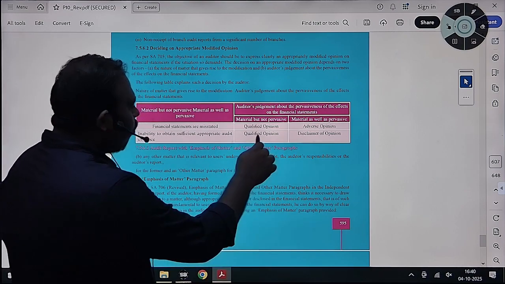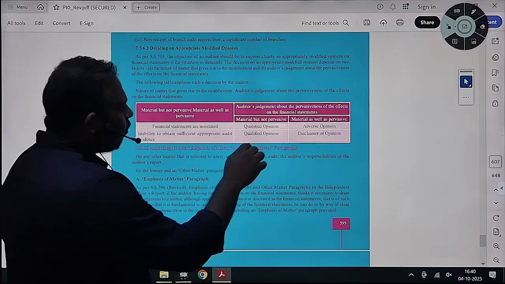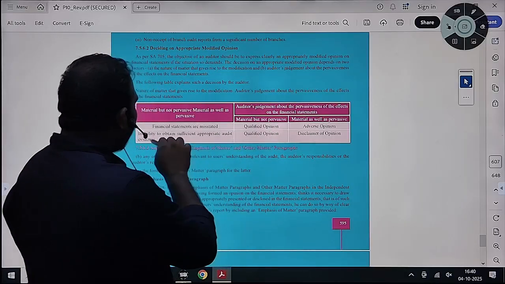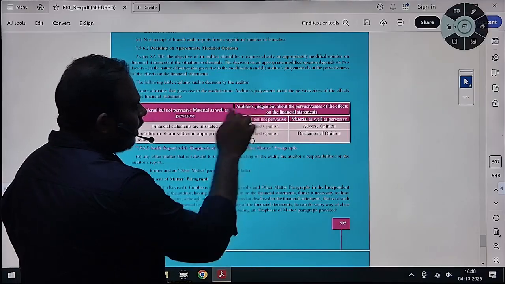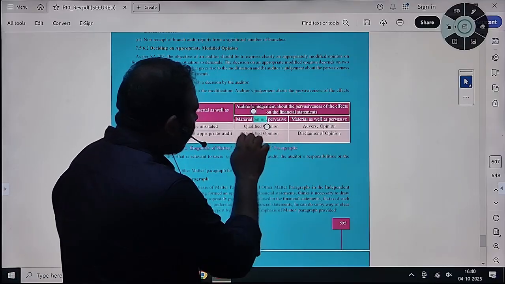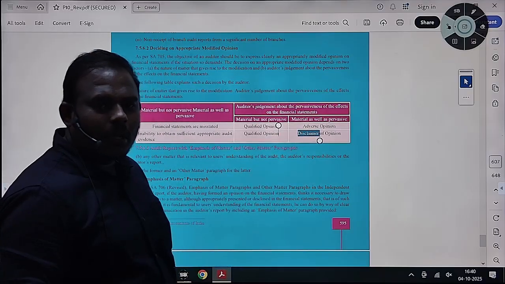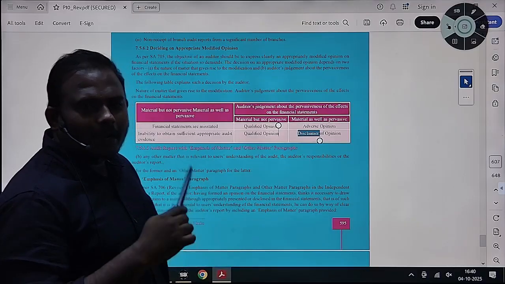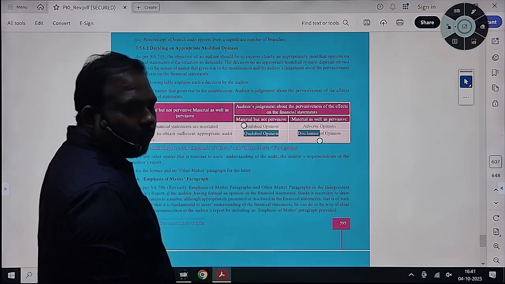Then, if the inability to obtain evidence is not pervasive, here the issue of materiality does not arise, here see the issue of pervasiveness. If it is not spread across all the line items, and it is one particular area where I am unable to obtain evidence, then I will give a qualified opinion relating to that particular area.